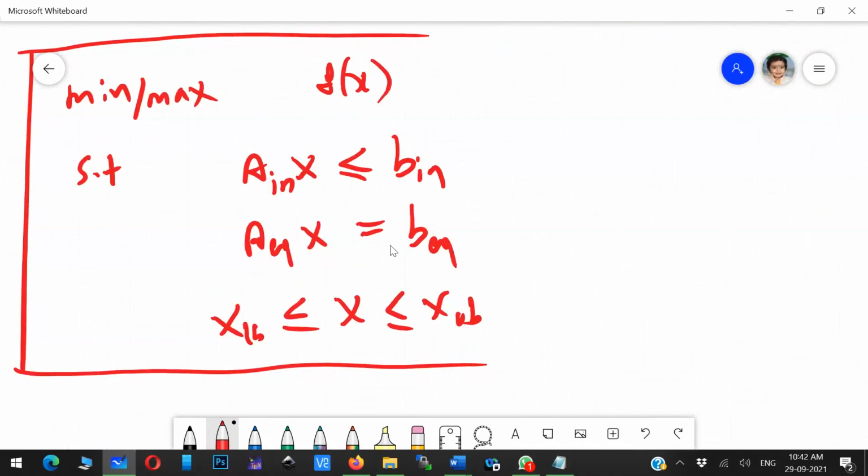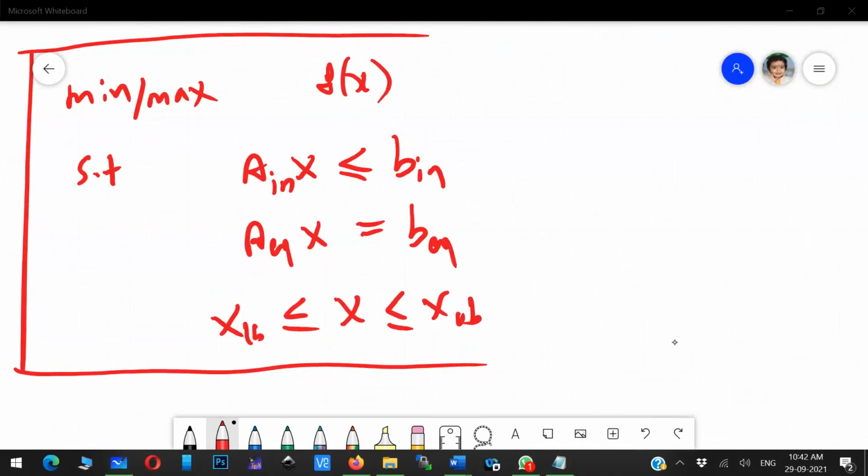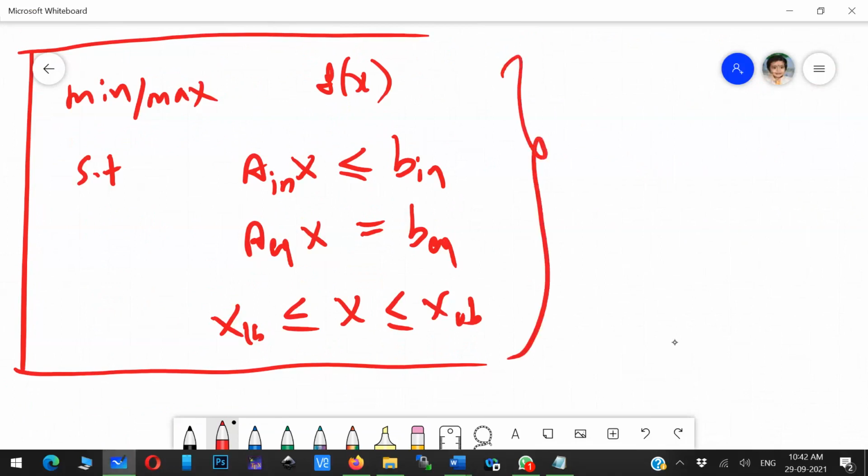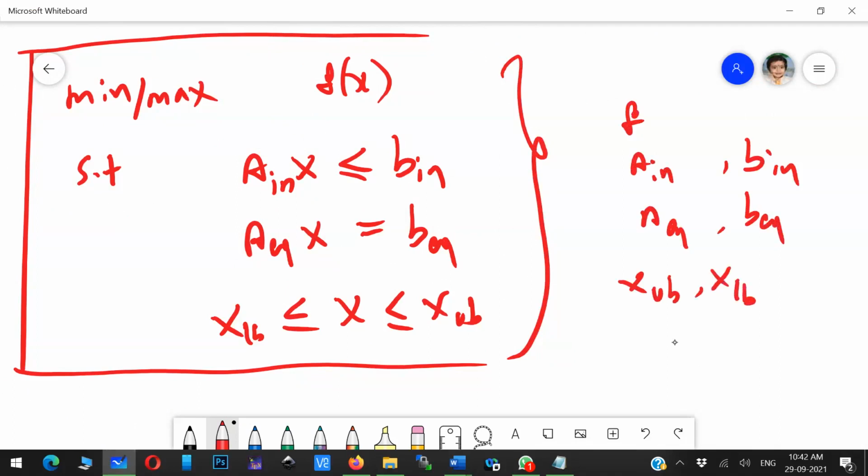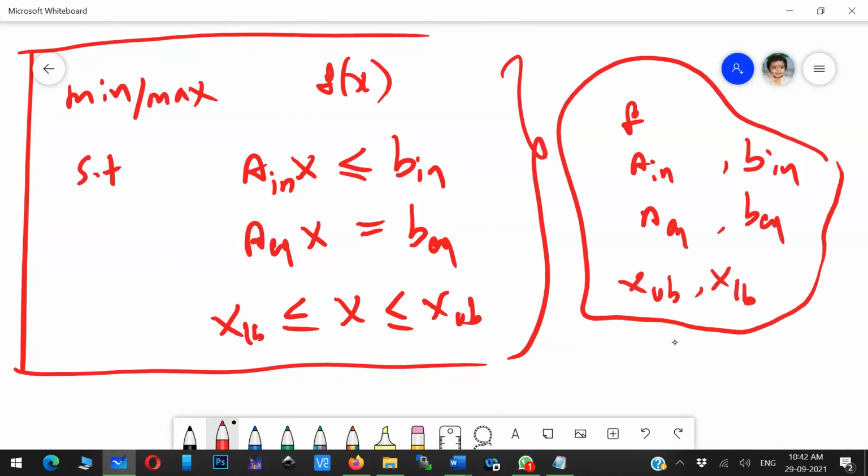Now, as a programmer, what you need to know is that ultimately you should have this, and then you just have to provide f, A inequality, b inequality, A equality, and b equality. These are all constant values for any given problem, correct? So these constants represent a system, the physical structure.